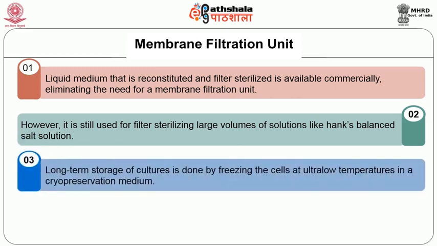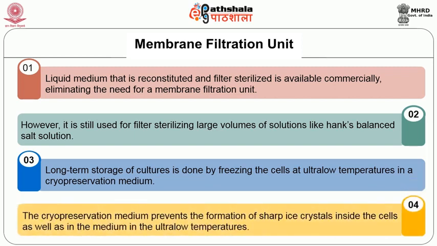Long-term storage of cultures is done by freezing the cells at ultra-low temperatures. This is done in a cryopreservation medium. The cryopreservation medium prevents the formation of sharp ice crystals inside the cell as well as in the medium in the ultra-low temperature conditions.